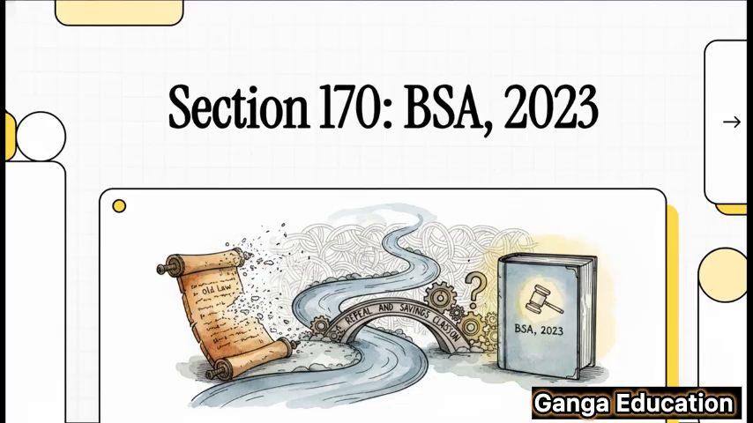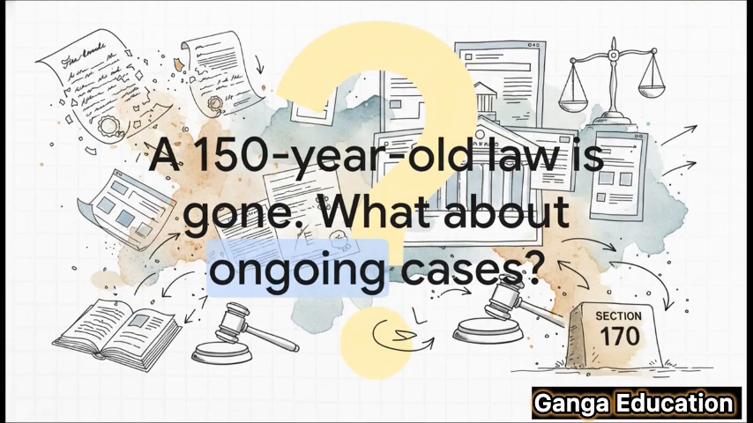Let's find out. So, think about it for a second. The Indian Evidence Act of 1872, a law that's been around for more than 150 years, is suddenly gone. This creates a huge question for our entire legal system, right? What happens to the lakhs of cases that are still going on? We're talking about trials, appeals, investigations, all started under the old rules. Do they just stop? Do they switch to the new law halfway through? Well, Section 170 is the provision that gives us the clear, definitive answer.